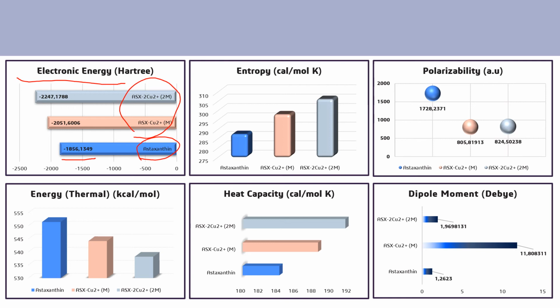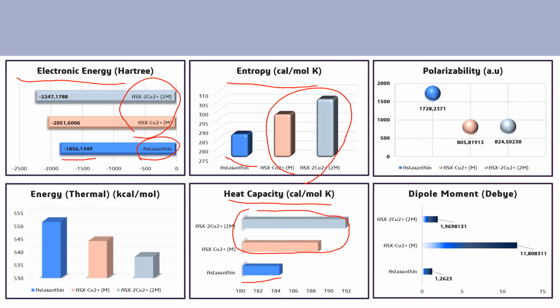It shows that astaxanthin complexed with metal ions is far better in electron management, and comparing entropy, the equilibrium itself is far easier to reach in astaxanthin with metal ions compared to astaxanthin in the initial state. In heat capacity itself, astaxanthin with Cu2+ and astaxanthin with 2Cu2+ are far more likely to have this heat capacity than astaxanthin in a normal state.